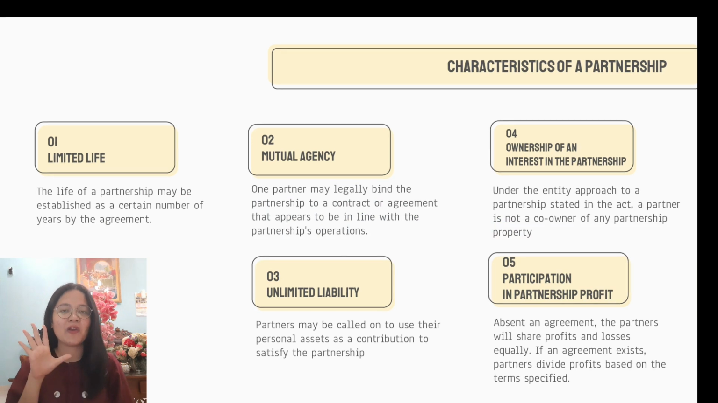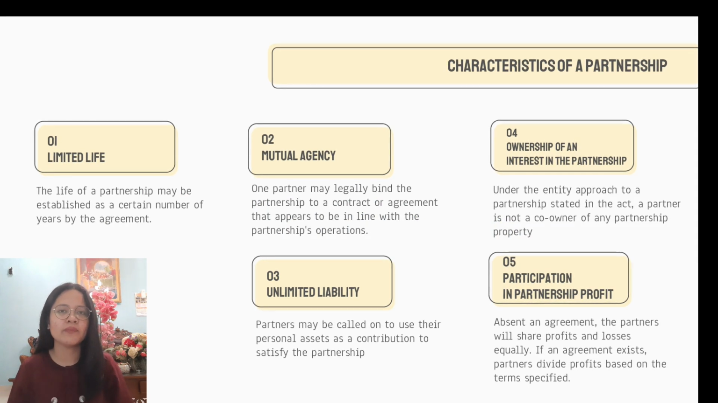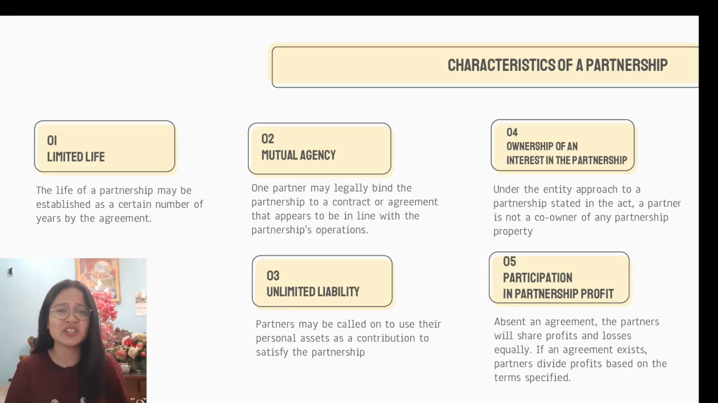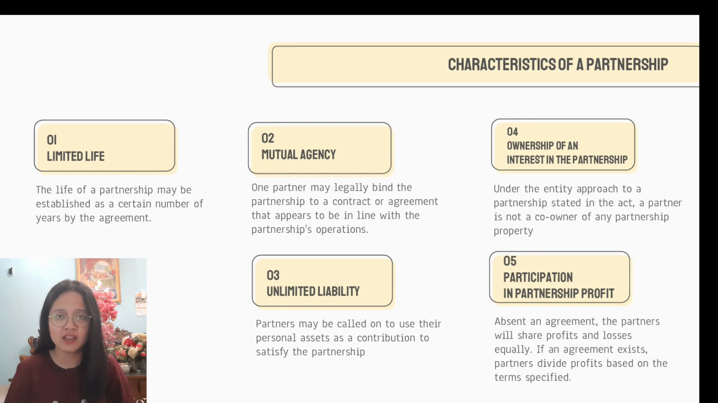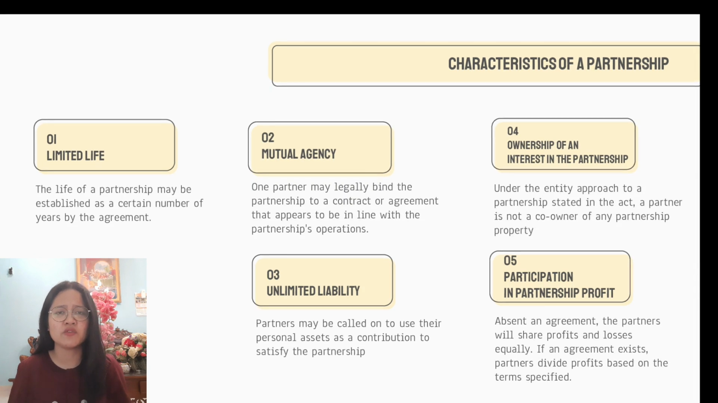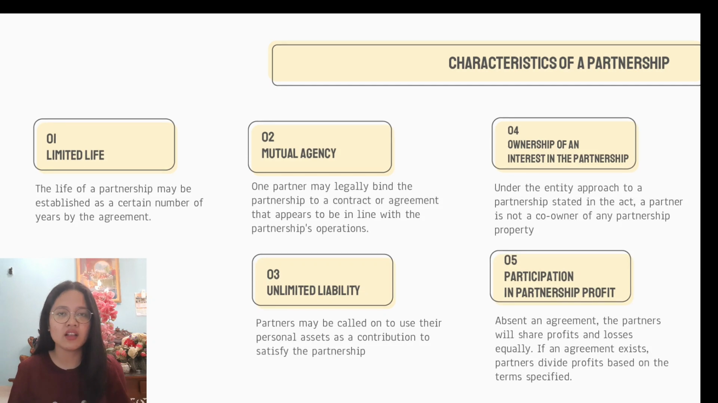There are 5 characteristics of a partnership. 1. Limited life. The life of a partnership may be established as a certain number of years. If no such agreement is made, the death, inability to carry out specific liabilities, or bankruptcy automatically terminates the partnership.